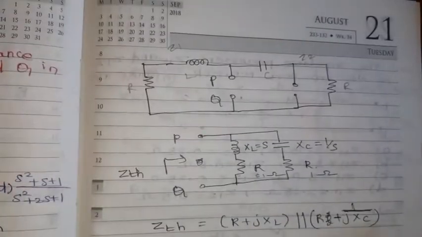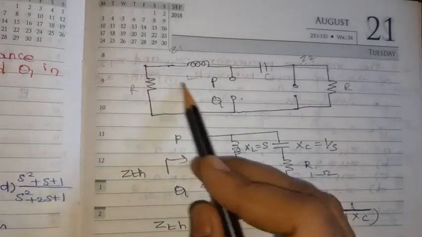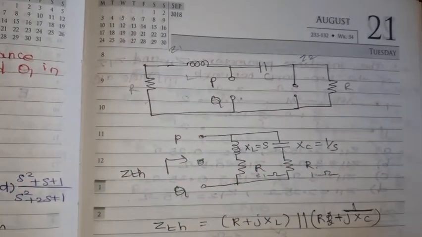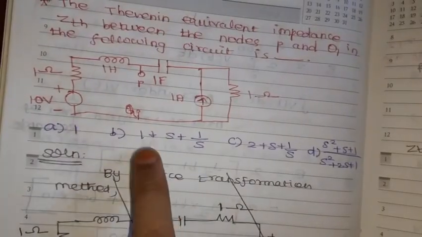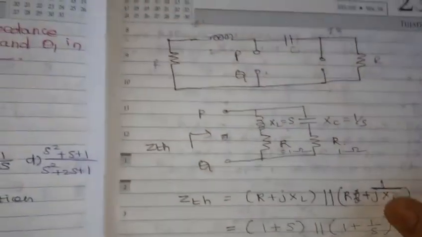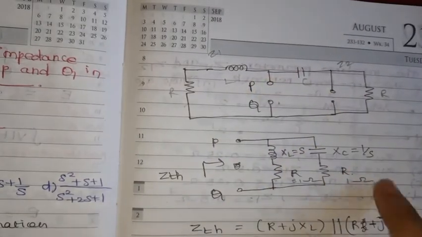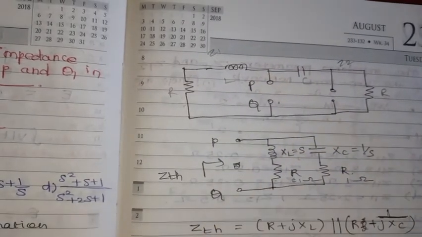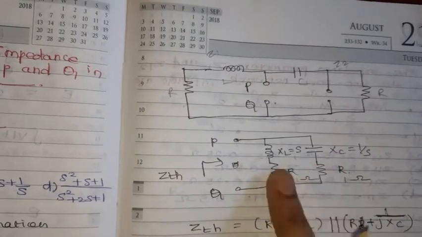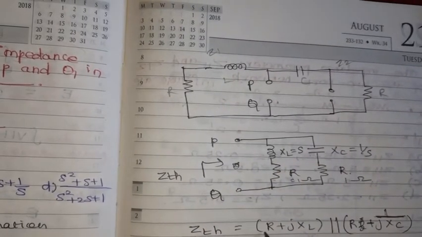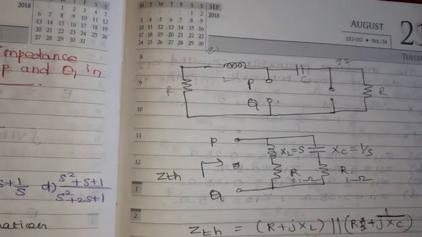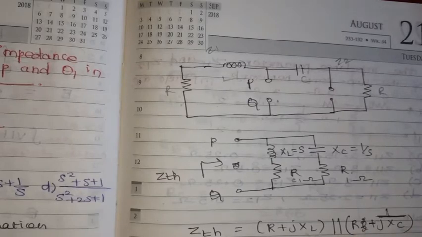So what is Z1 here? XL we can take as S, because the options are given in the S domain now. For XC we can take 1 by S, here R only, here also R. So these two branches will be parallel. So R plus jXL parallel R plus 1 by jXC.